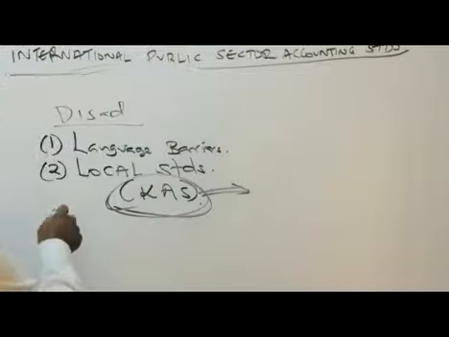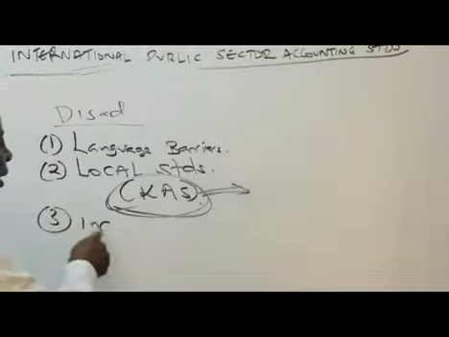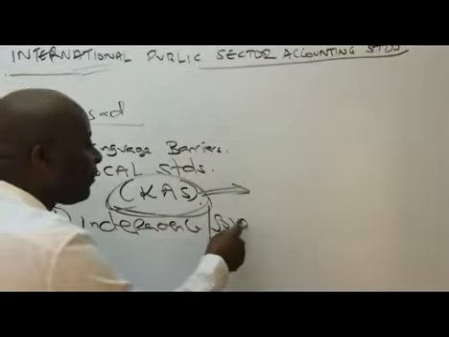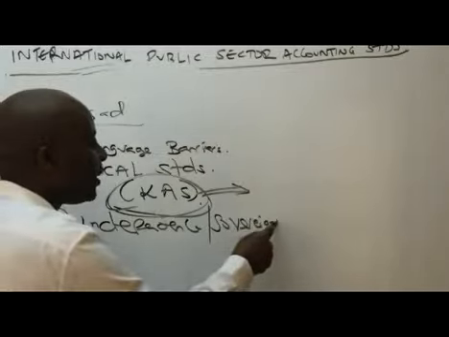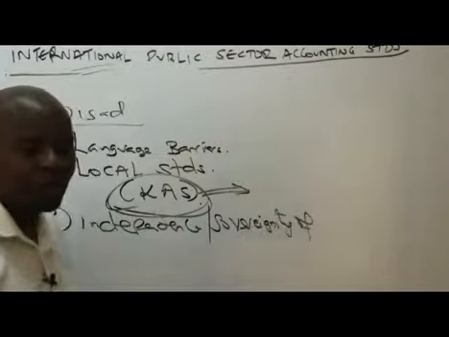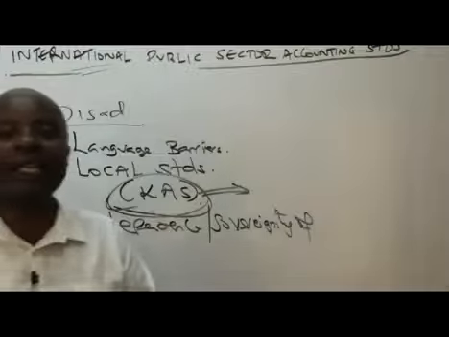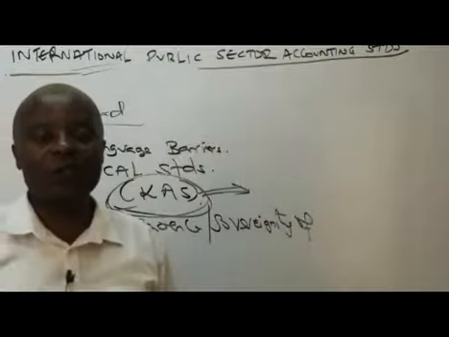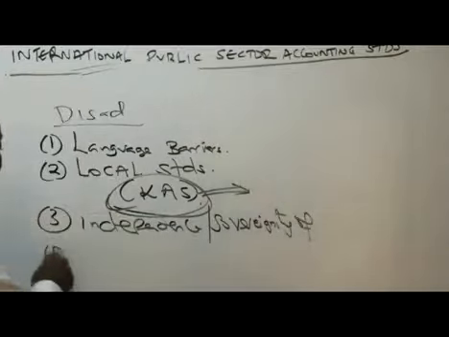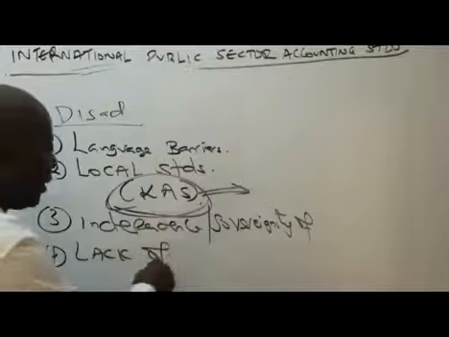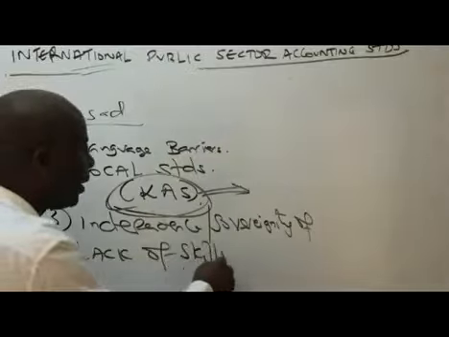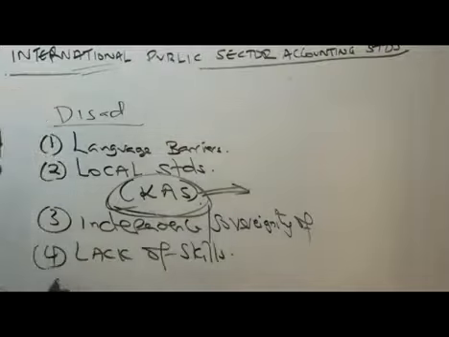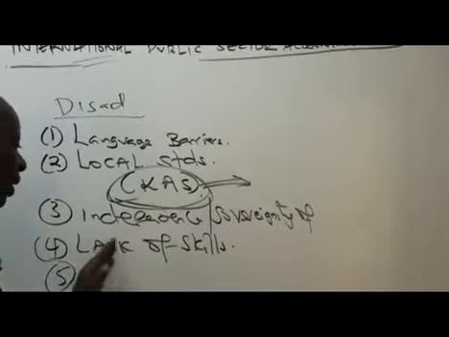And then we have, ladies and gentlemen, the concept of independence, or sovereignty of countries. Countries feel that they're independent. Why should you force us to adopt these international things? Ladies and gentlemen, number 4, we have here lack of skills. This is a big disadvantage, a big impediment.